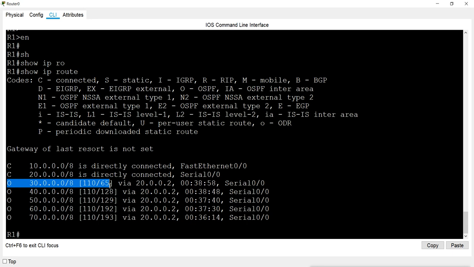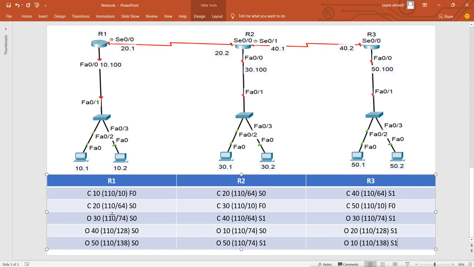Okay, my calculation is a little miscalculation. I think for network 30 it is getting what? 64 cost. That means for router 1 it is 65.